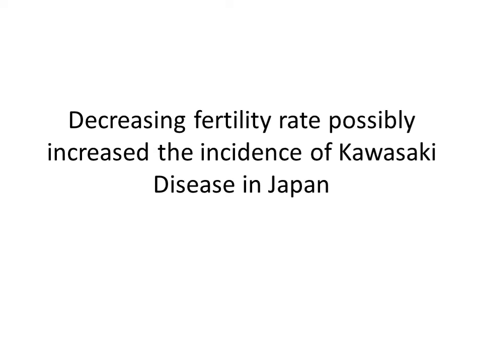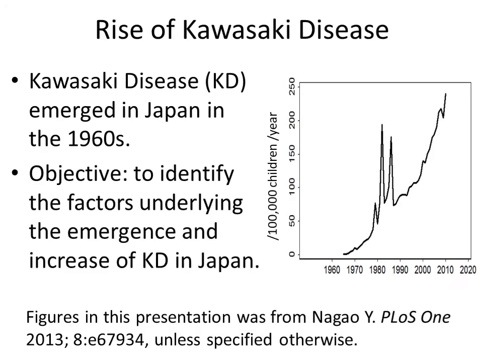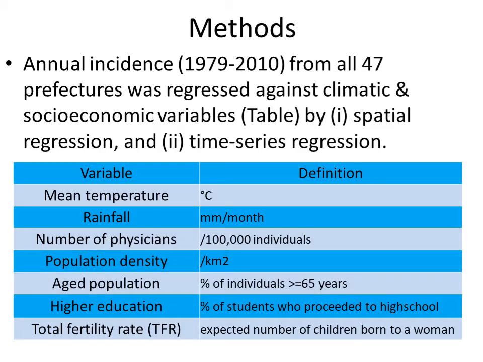Decreasing fertility rate possibly increased the incidence of Kawasaki disease in Japan. Kawasaki disease emerged in Japan in the 1960s. There were outbreaks of Kawasaki disease in 1979, 82, and 86. After these outbreaks, this illness increased continuously. We aim to identify the factors which underlie the emergence and the surge of Kawasaki disease in Japan.